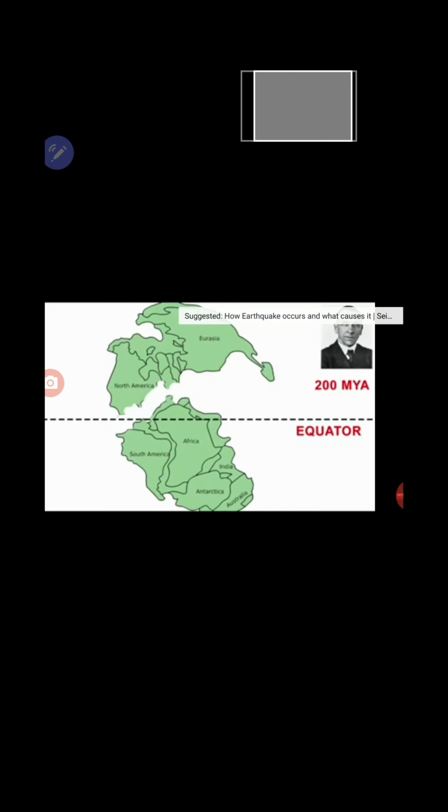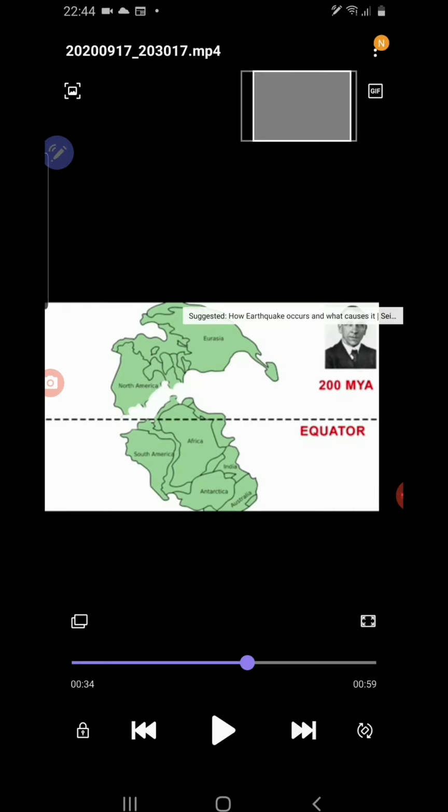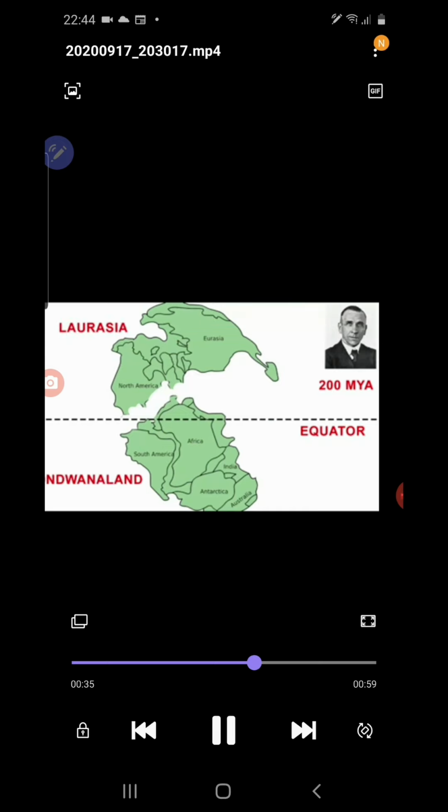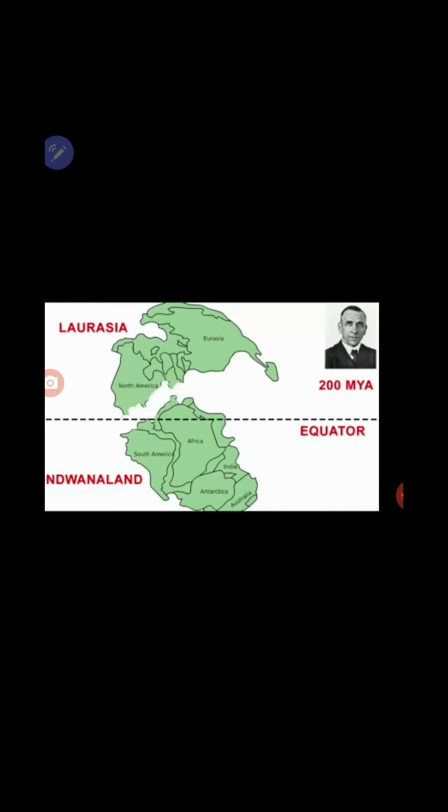Present Europe, part of Asia, and North America are part of Eurasia. Then further breakup took place within these 2 continents to form all the 7 continents.